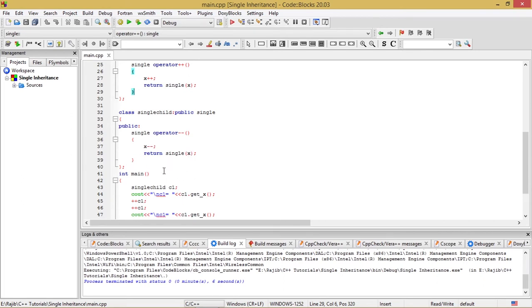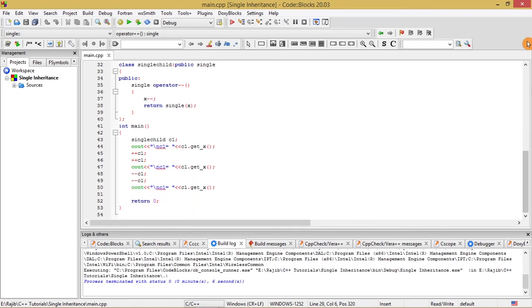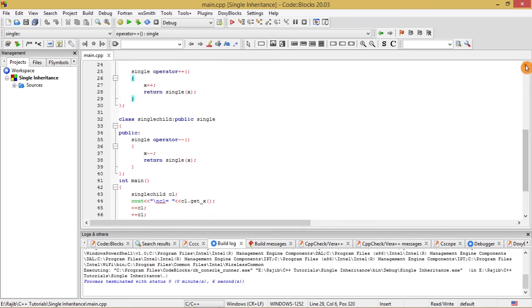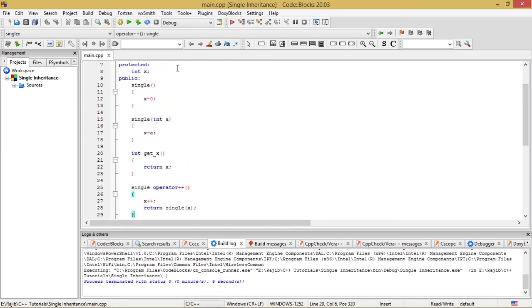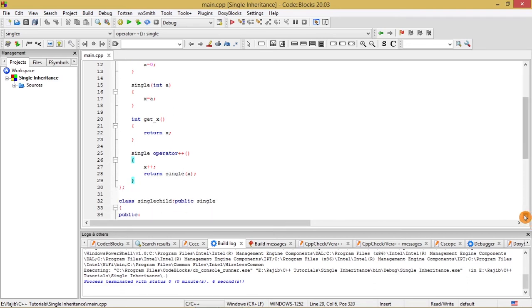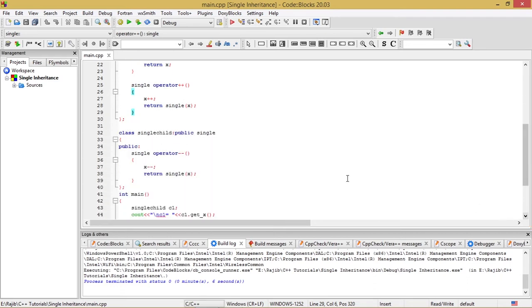After that we come to the main module, that is the int main. In this section I can tell you one thing, that whatever is written under the protected and public sections of the base class will be passed on to the derived class by way of single inheritance.